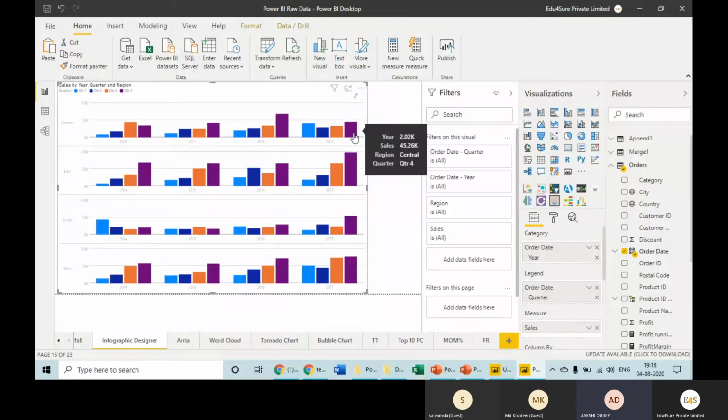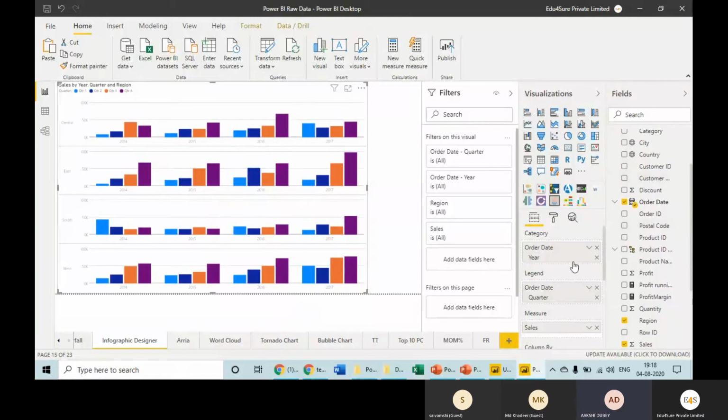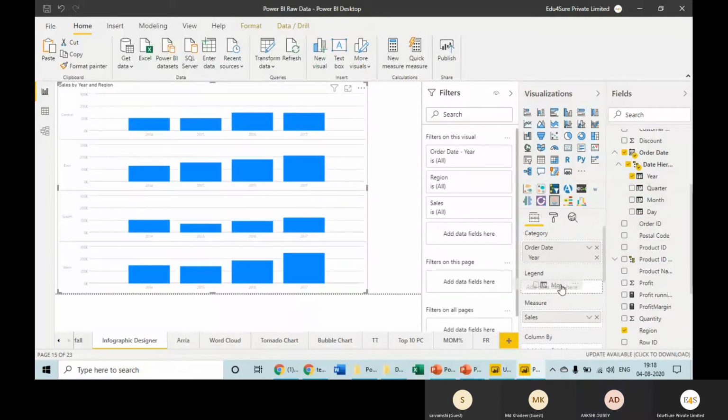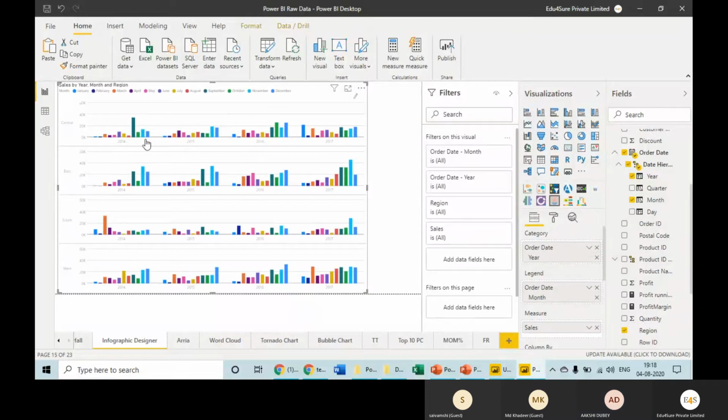That's nice, right? So look at this date hierarchy, we have selected year and quarter. Instead of quarter, in case we bring month here, it will show it month wise. So the choice is yours, how you want to show it, but we need to change it from here, the legend portion, when we want to change it and show to the management.